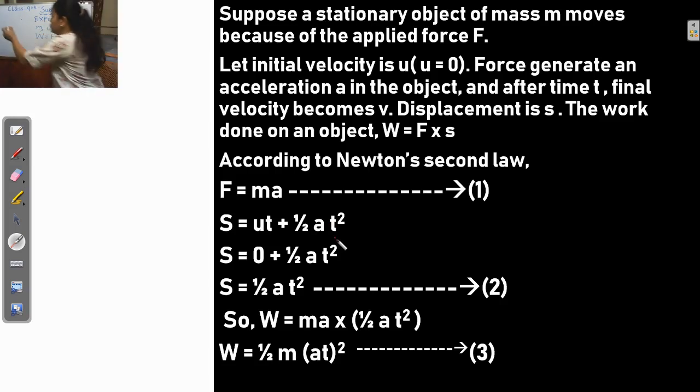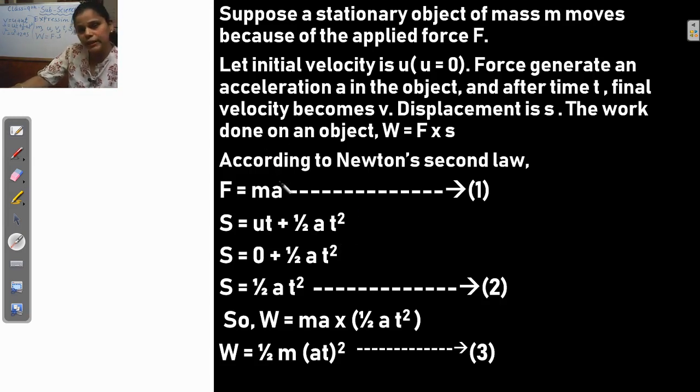Number one, v equals u plus at. This is the first equation. s equals ut plus half at square. This is the second equation. And v square equals u square plus 2as. This is the third equation. So these three are Newton's equations of motion.